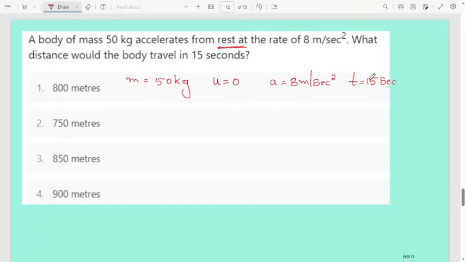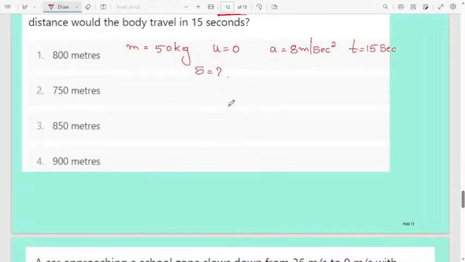What will be the distance they are asking? You know the formula: s is equal to ut plus half a t square. Here there is no need to calculate the change in velocity, because the acceleration is directly given.